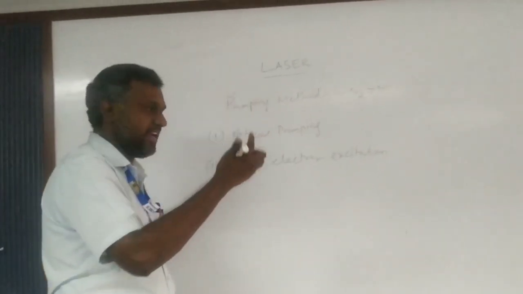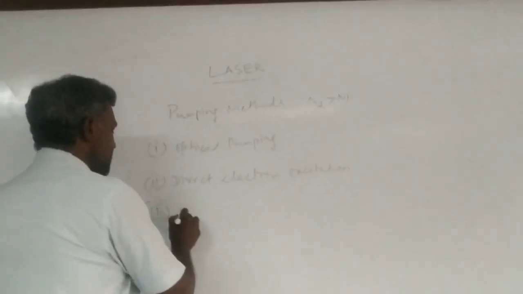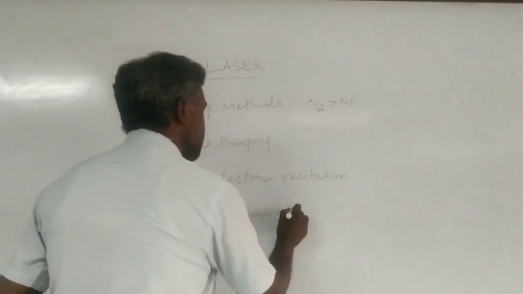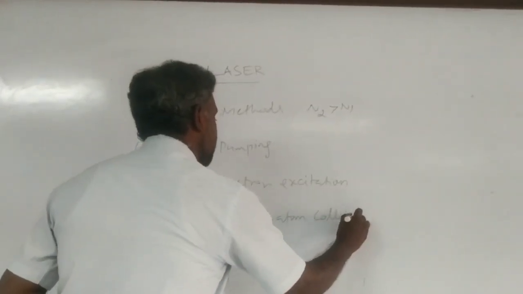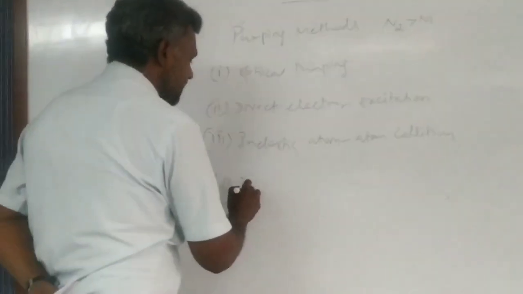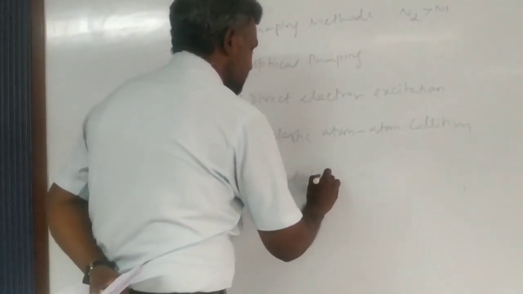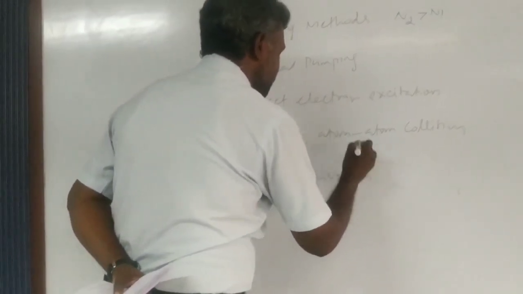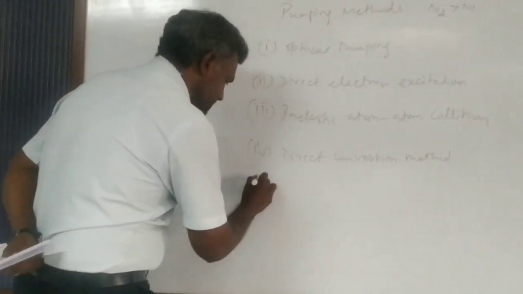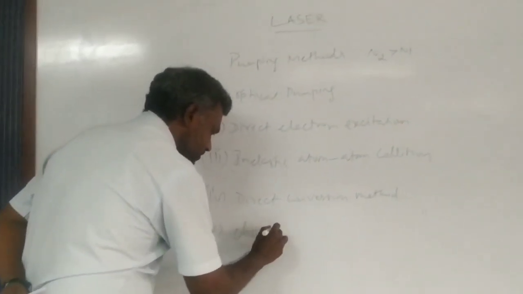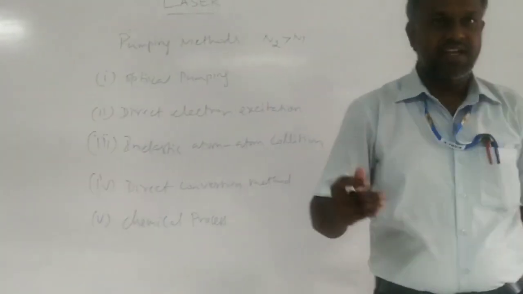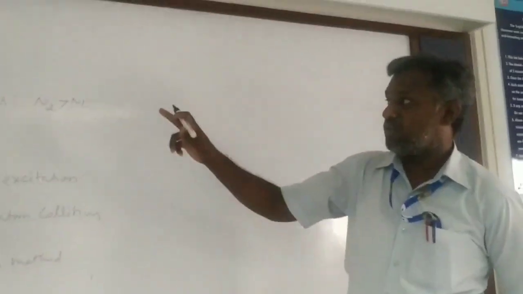Third one is inelastic atom-atom collision. The fourth one is the direct conversion technique. And last but not least, the final method is the chemical process or chemical method. So these are the five important ways to achieve the condition of population inversion through the pumping methods, right?